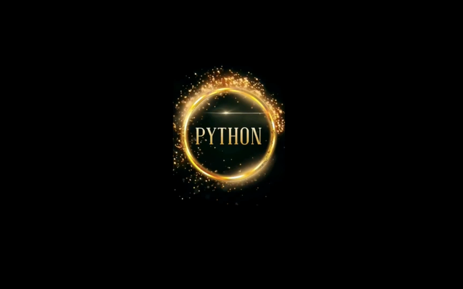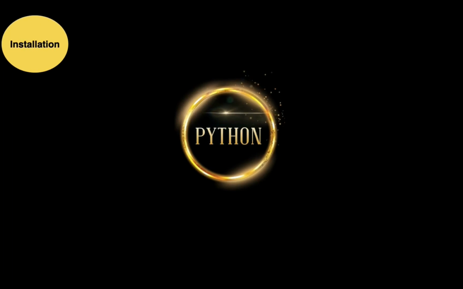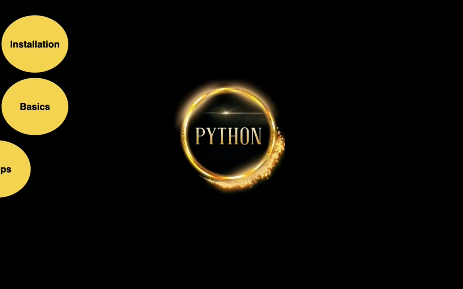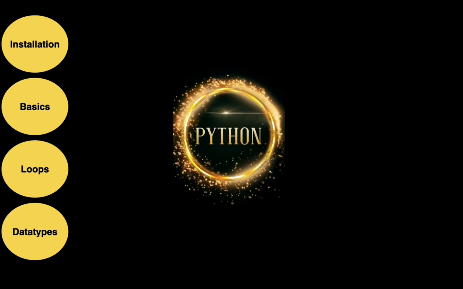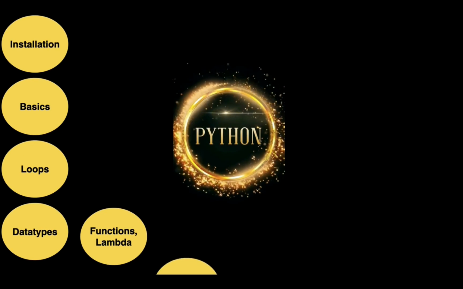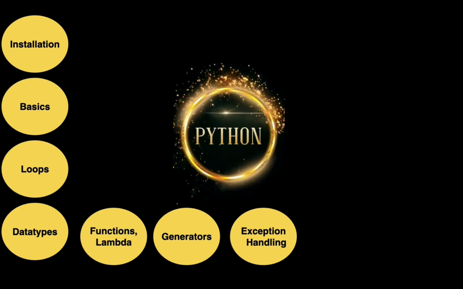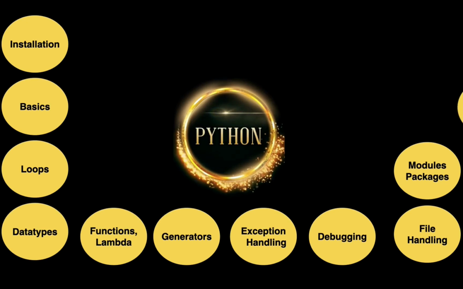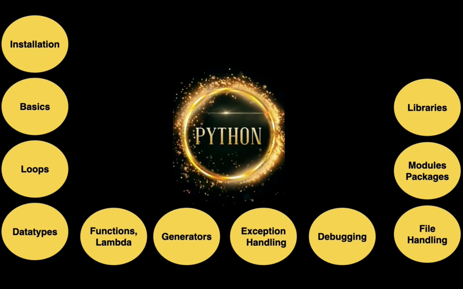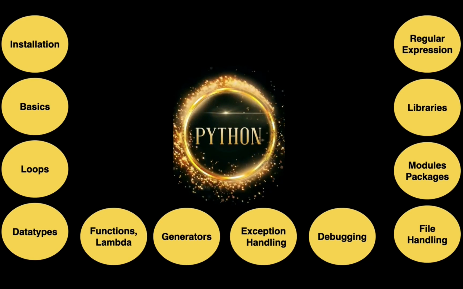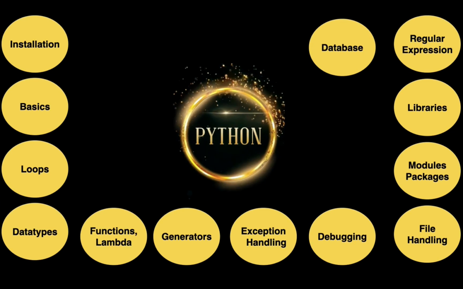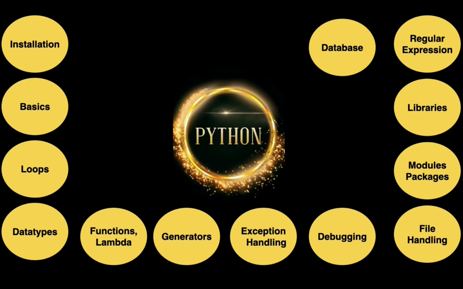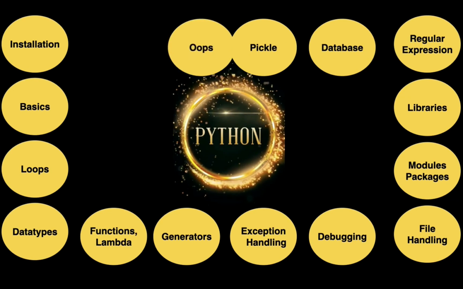In our course, we usually start with installation, then a few basics of Python. We see loops, then we cover data types, functions, lambda, generators, exception handling, debugging, file handling, modules and packages. Then we see libraries, regular expressions, database. In database, we see three kinds of database, say SQLite3, MySQL and MongoDB.